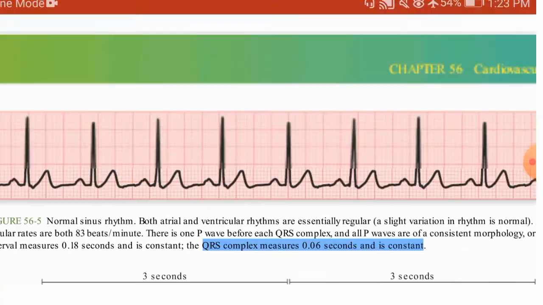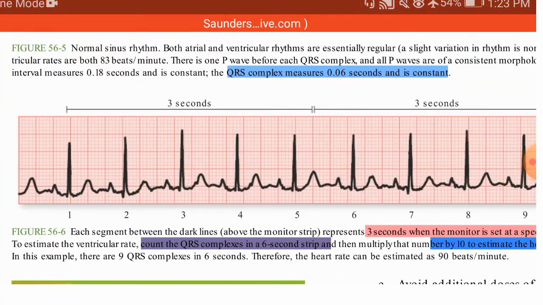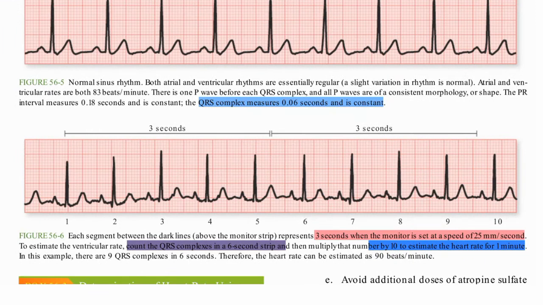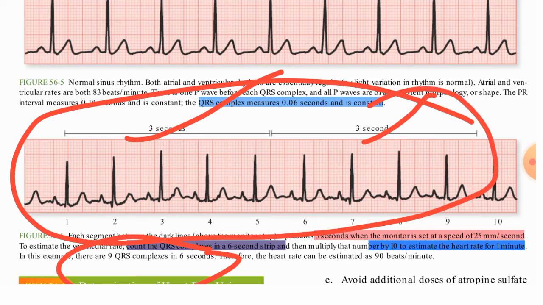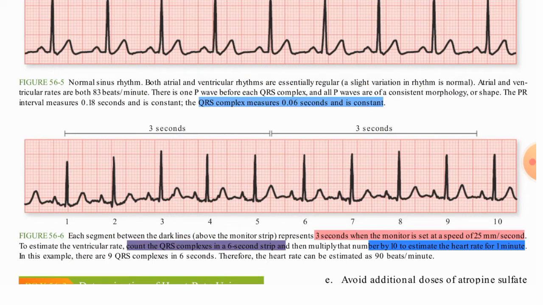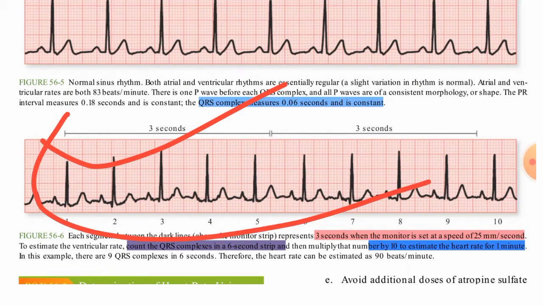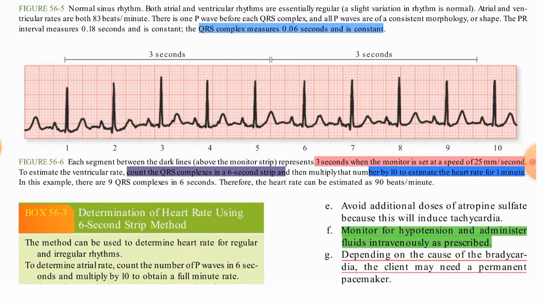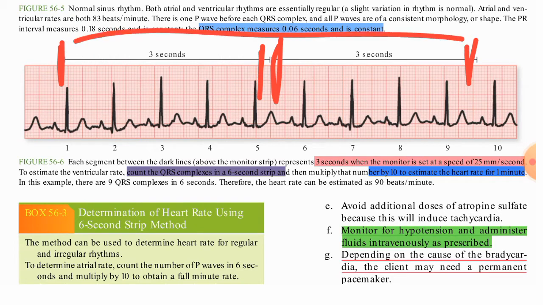Now coming to this, here 3 seconds and 3 seconds, so a total of 6 seconds will be there. In 6 seconds, how many QRS complexes are there? That will be denoting one ECG strip. See, in this you can see this is 3 seconds and this is 3 seconds, a total of 6 seconds.